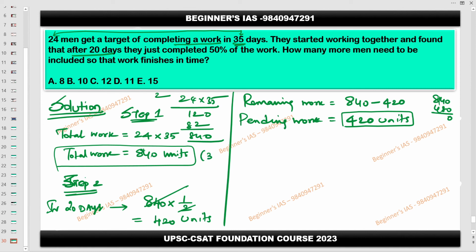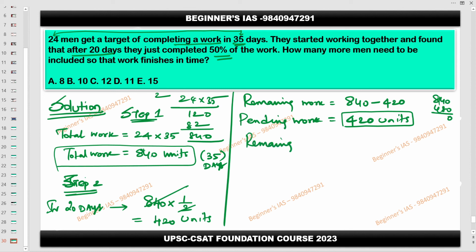This is 35 days required. 50% of the work has been completed in 20 days. 50% means 420 units has been worked. Remaining work needed to be completed within that stipulated time, remaining 15 days. Understood?